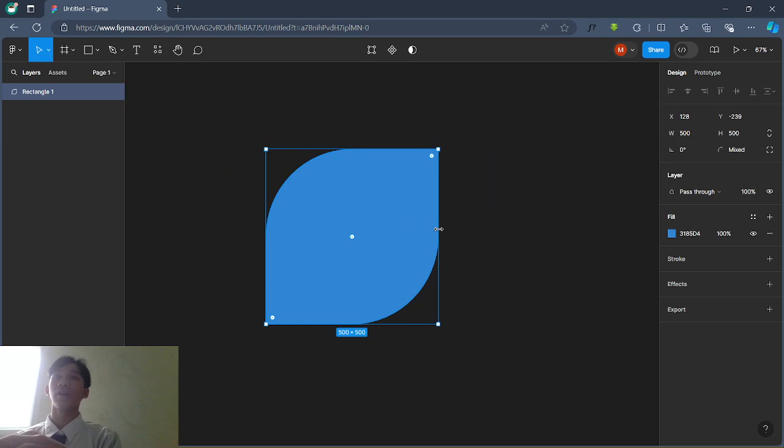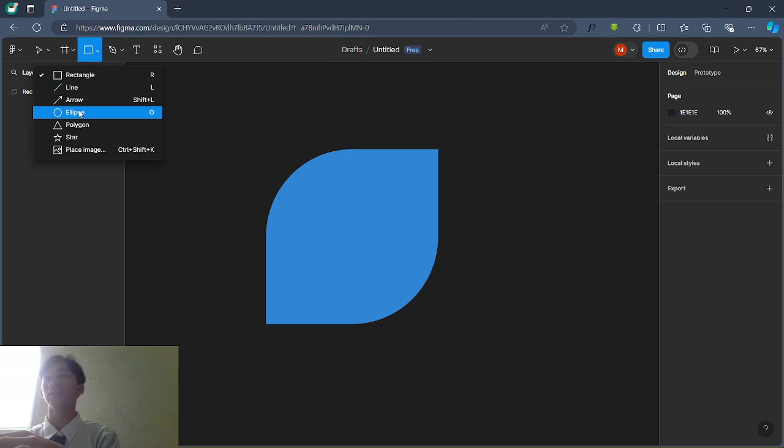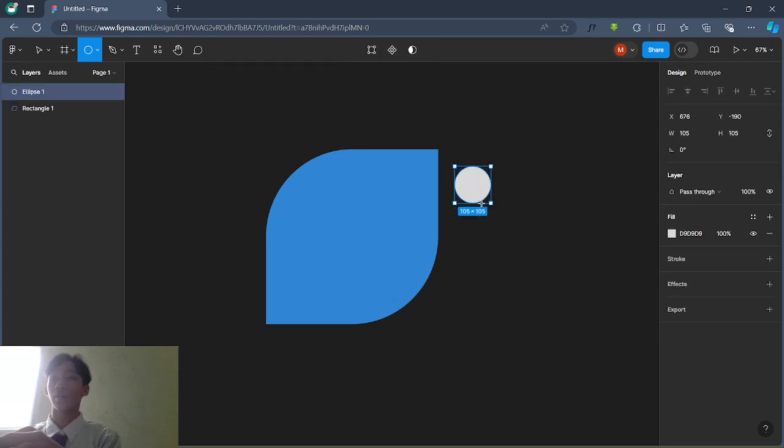So now let's start making the mouth. To make the mouth, you need to add some shape, this one, the circle one, the ellipse.